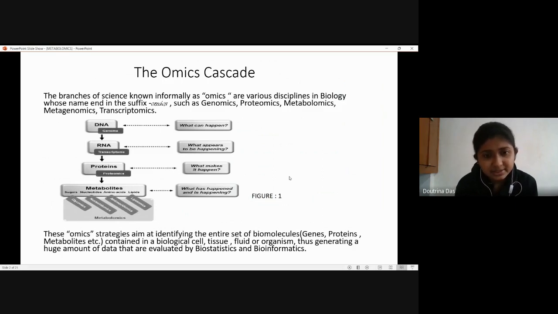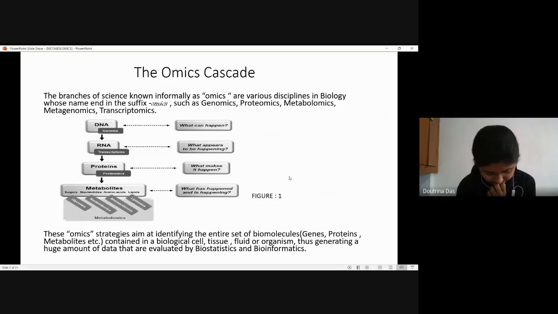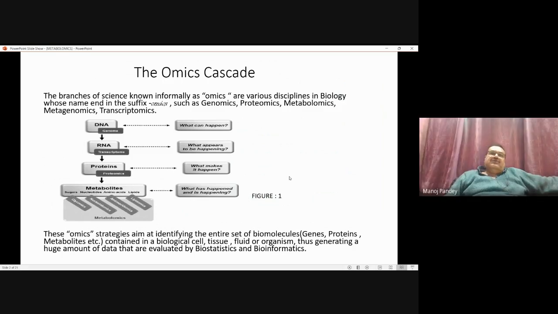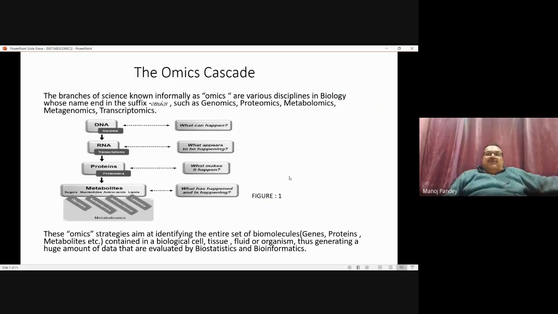Somewhat, yes, but everything has its own utility. Genomics has its own utility, transcriptomics has its own utility. If you are looking for a SNP, you have to go to genomics. If you are looking for an abnormality in protein, you have to go to proteomics.